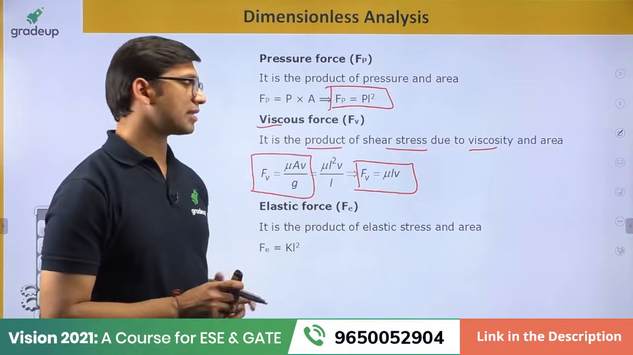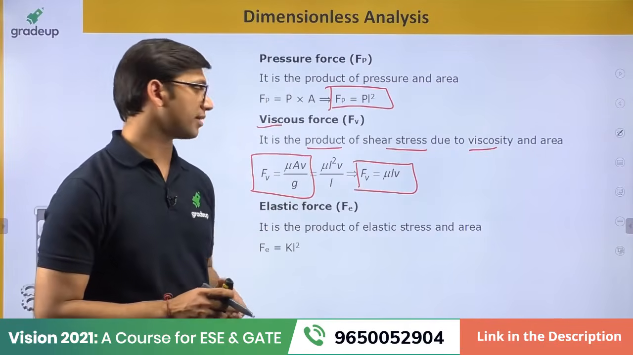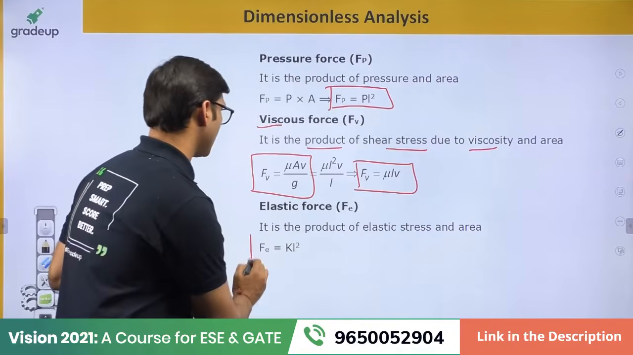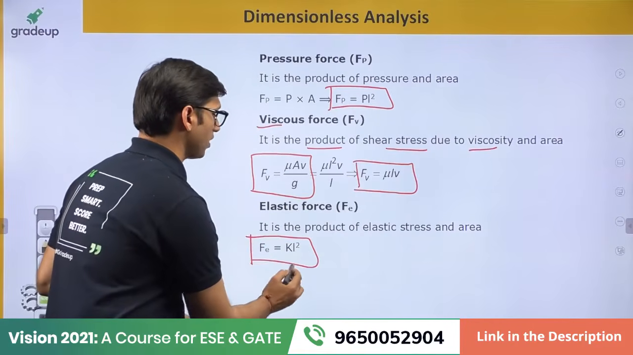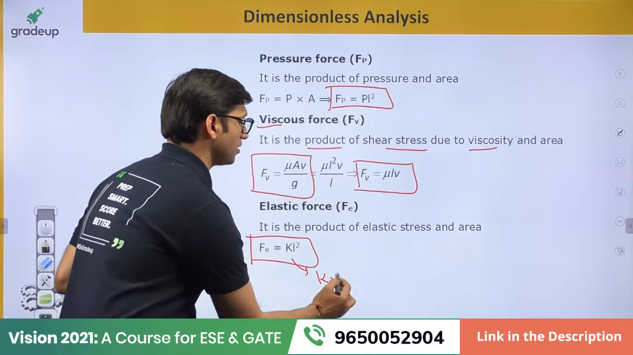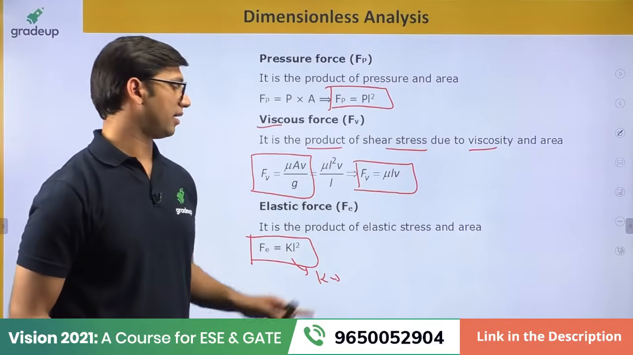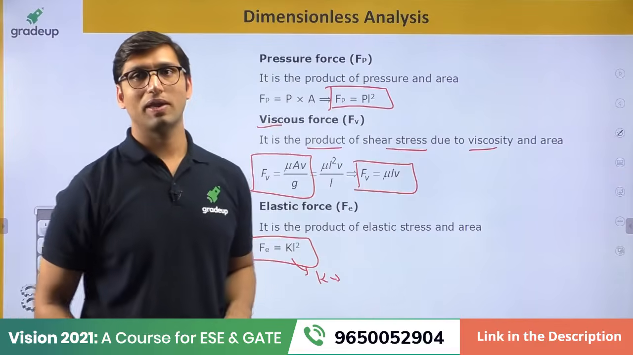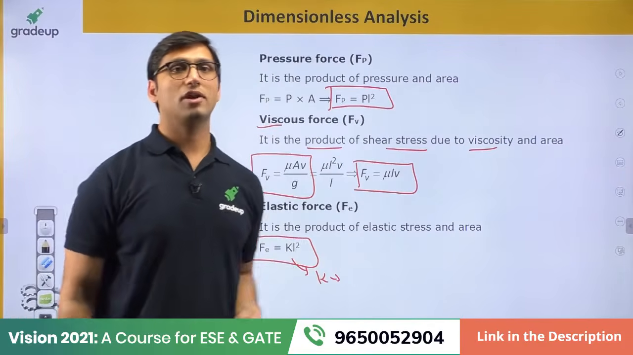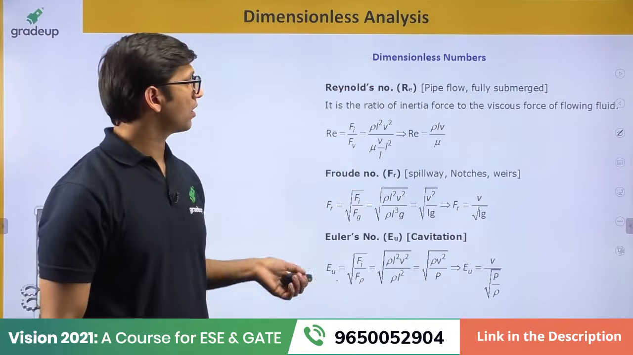And finally, we have the elastic force. It depends on the elastic stress and the area. It is equal to K into L square, where K is the bulk modulus of elasticity, and L square is the area. So that is all the different kinds of forces we use for the analysis.